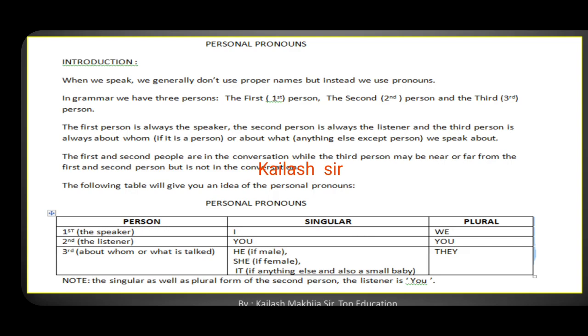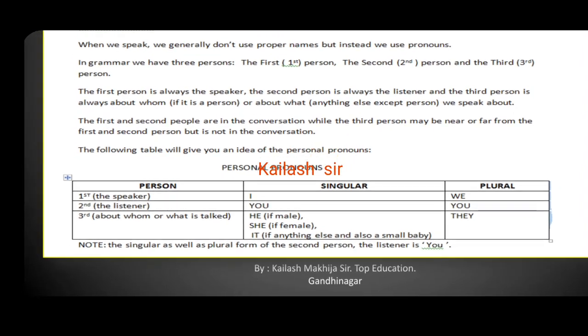The first and second persons are in the conversation, while the third person may be near or far from the first and second person but is not in the conversation, is not speaking or listening. The following table will give you an idea of the personal pronouns.